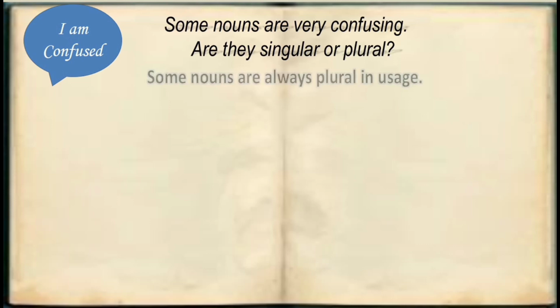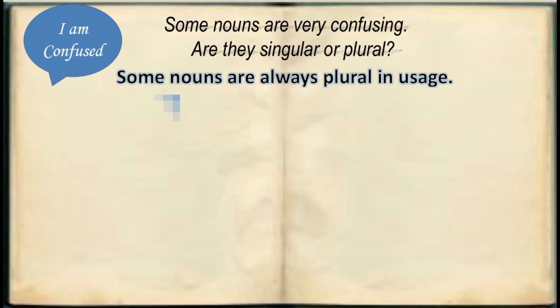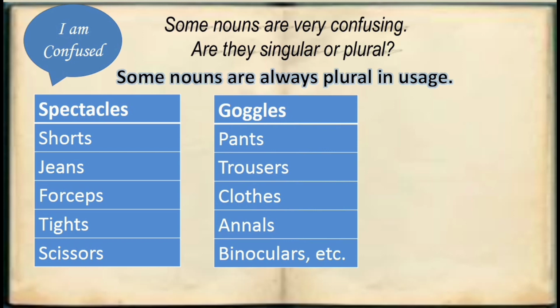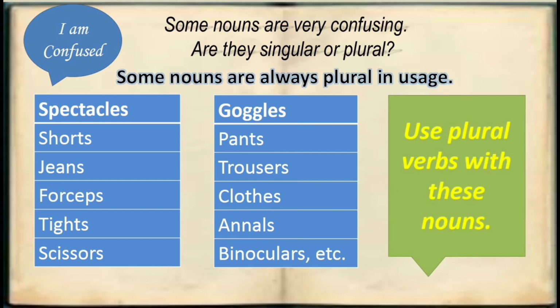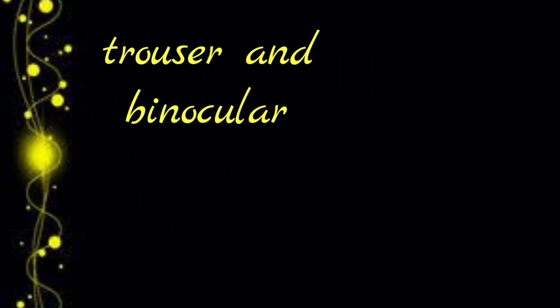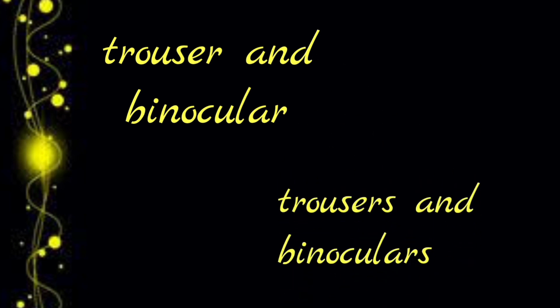Next, there are some nouns that are always plural. For example, spectacles, shorts, jeans, forceps, tights, scissors, goggles, pants, trousers, clothes, annals, binoculars, etc. Use plural verbs with these nouns. For example, my trousers are tight. The binoculars are expensive. Do not say trouser and binocular. It is always trousers and binoculars.